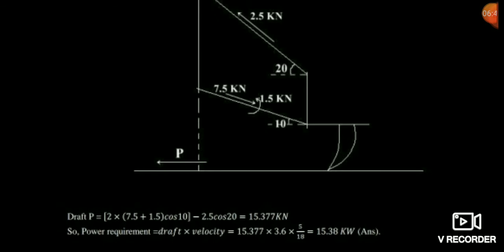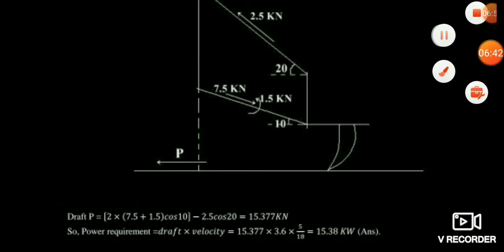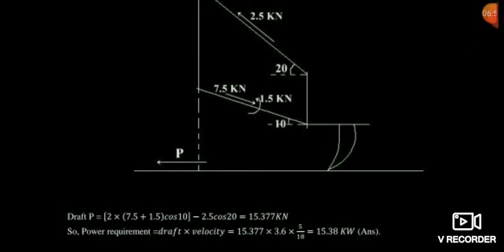So friends, you can see here that 2 into 7.5 plus 1.5. Friends, why is it saying that 1.5 is plus? Because friends, the bending force is acting in the direction of our tensile force. You can simply use the left hand thumb rule.